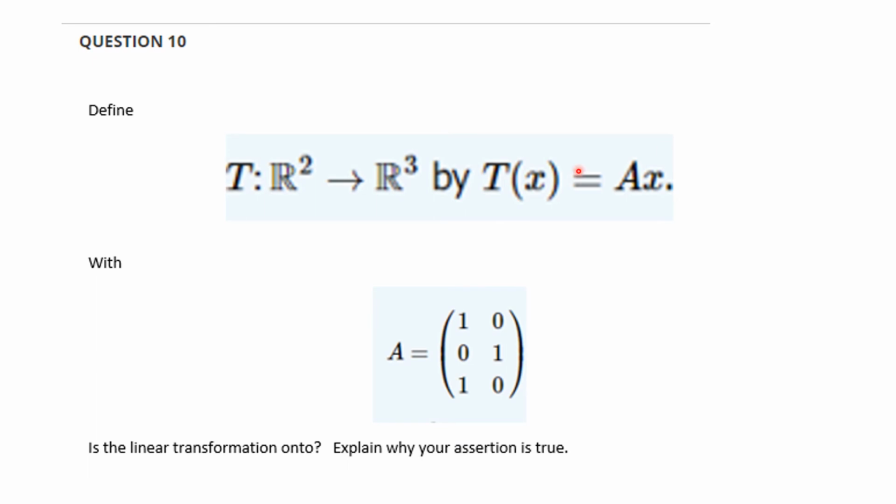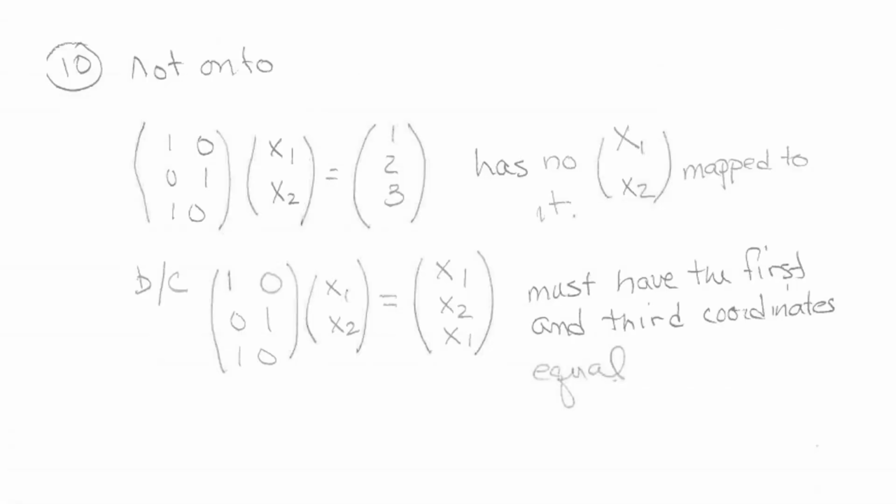Question 10, you had this going from R2 to R3, and this is the matrix that's defining T. And I ask, is this onto? Now, some students thought I misspelled one-to-one, but we talked about onto functions, and so this was truly onto. It was not a typo. But you have to explain why your solution is true.